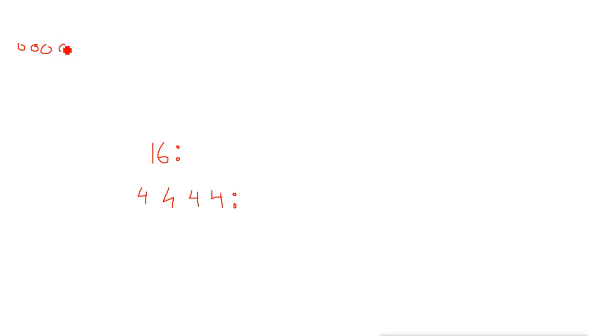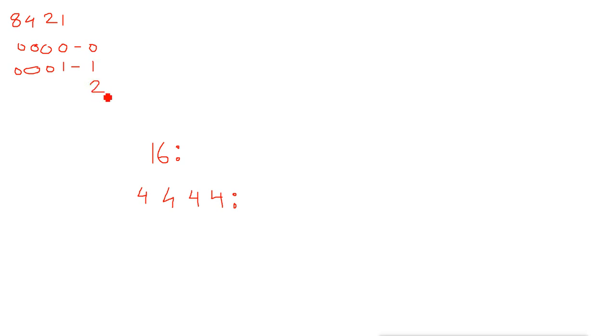When all 4 bits are 0, you get 0. The first bit value is 1, second bit value is 2, third bit value is 4, and the fourth bit value is 8. When the first bit is on and the rest are off, you get the number 1.